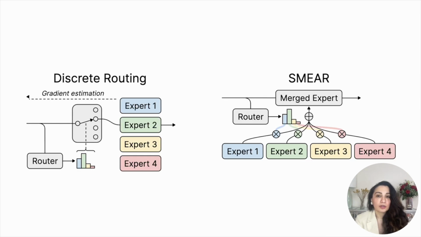The figure illustrates the contrast between discrete routing and the proposed smear method. In discrete routing, experts are organized into blocks, which are placed as intermediate layers in the network. For each block, a router makes a decision choosing to route the input or hidden state representation to an expert from the different experts in the block. Typically, this requires the use of gradient estimation to learn the routing decision, but can also use fixed routing decisions that do not involve training the router. These methods vary in how they make the routing decision and how they construct the output.